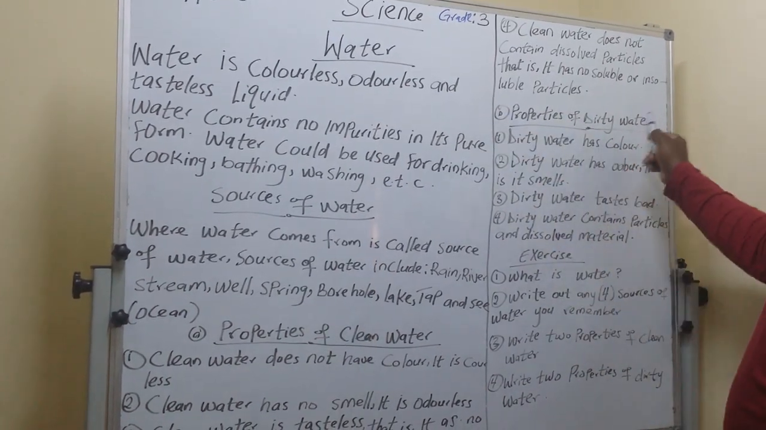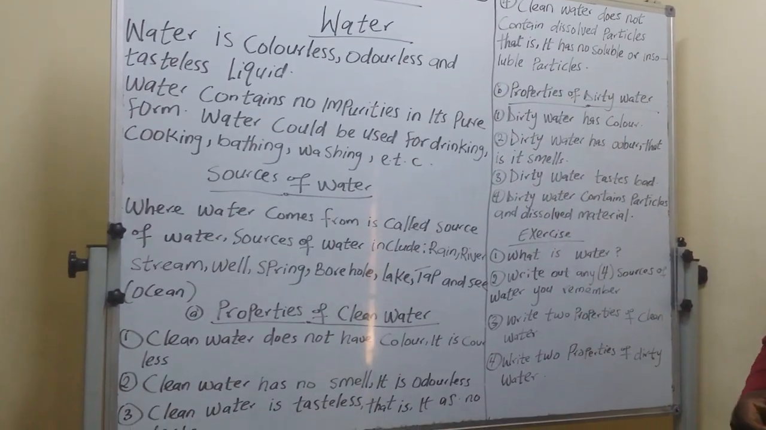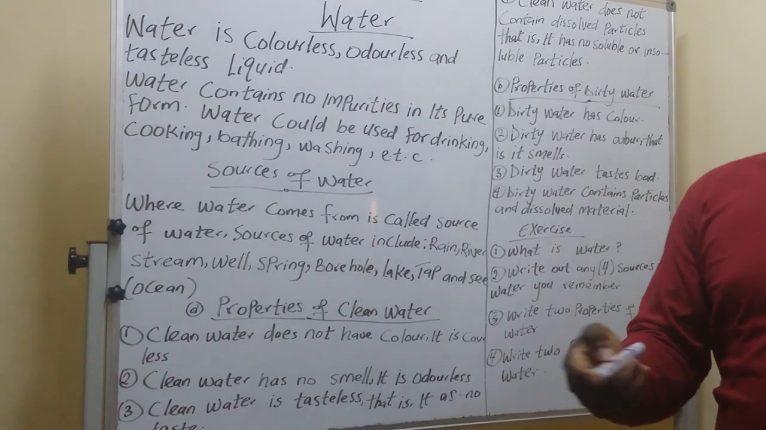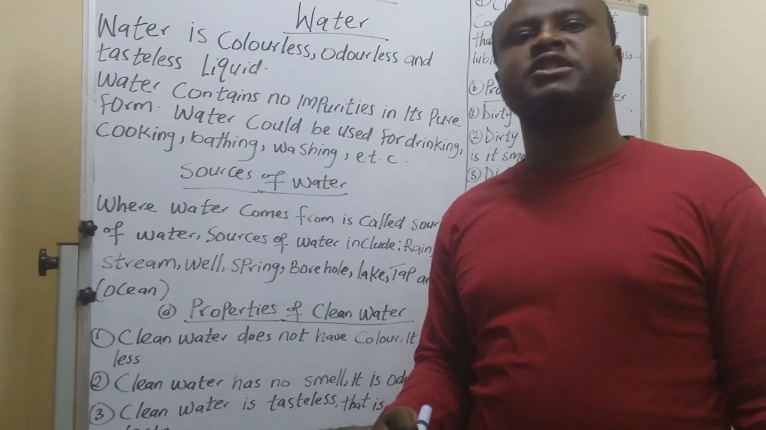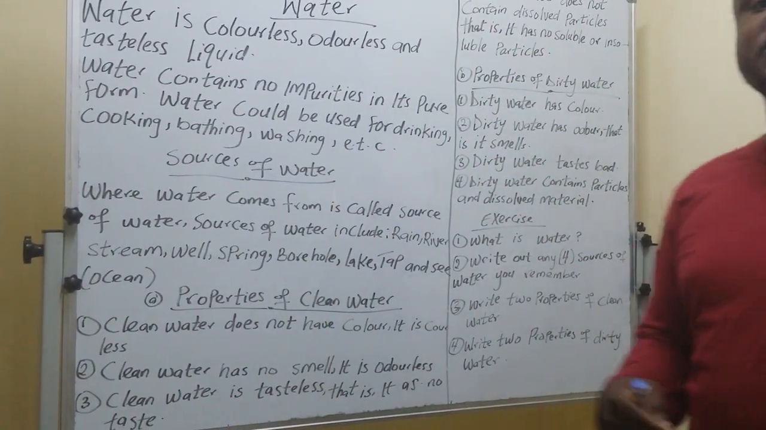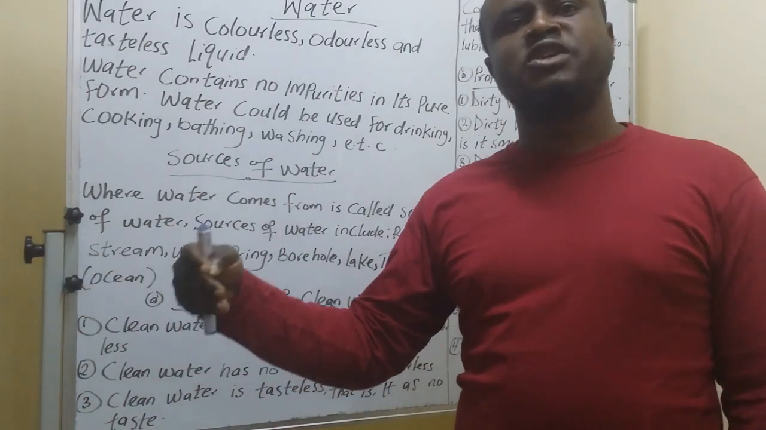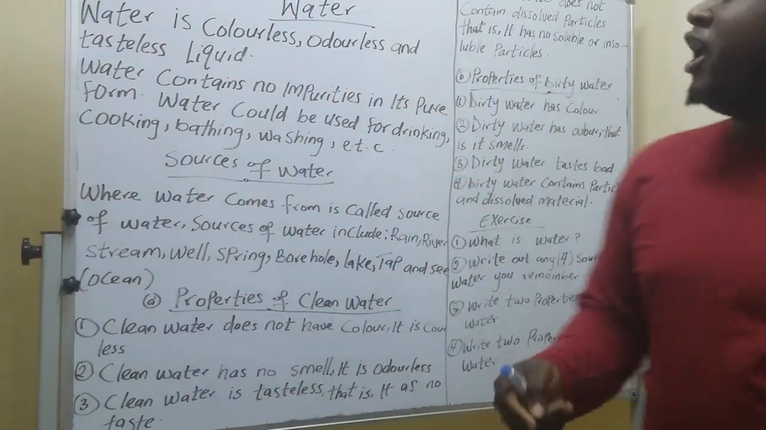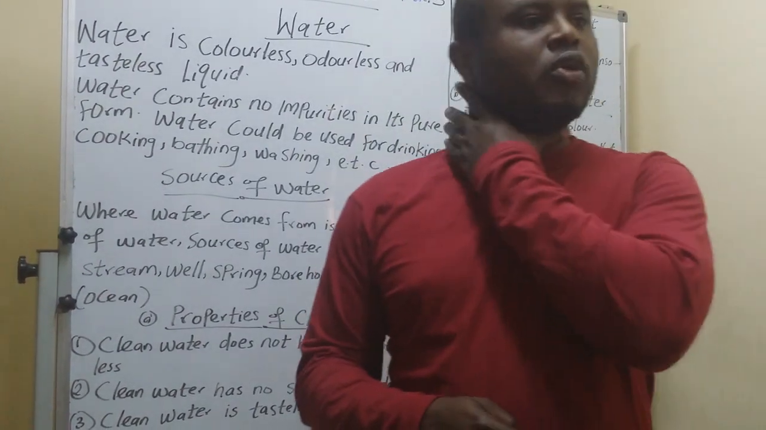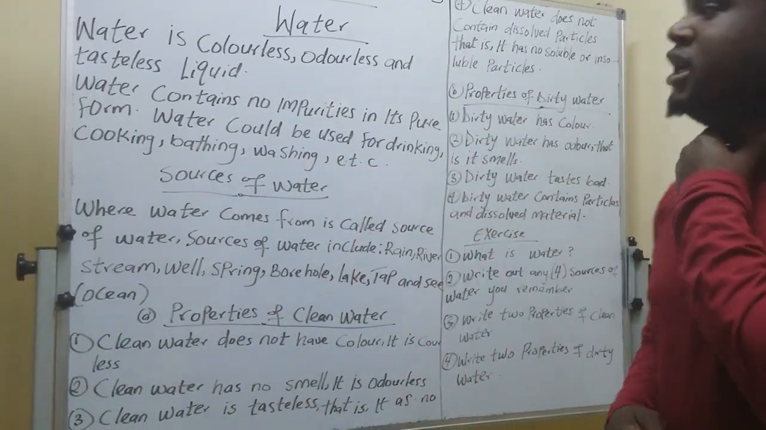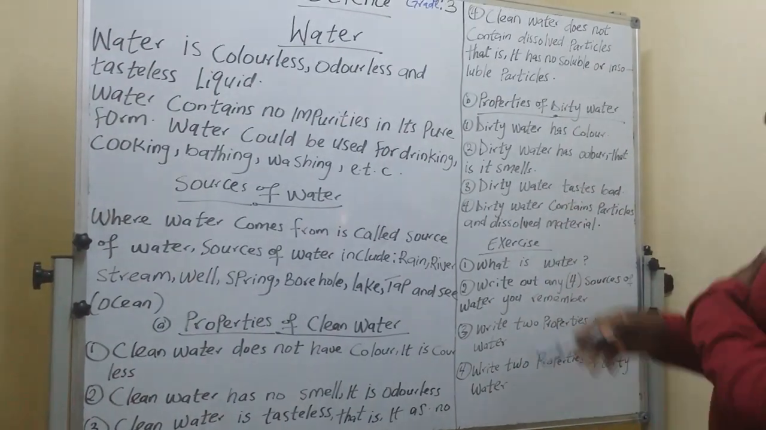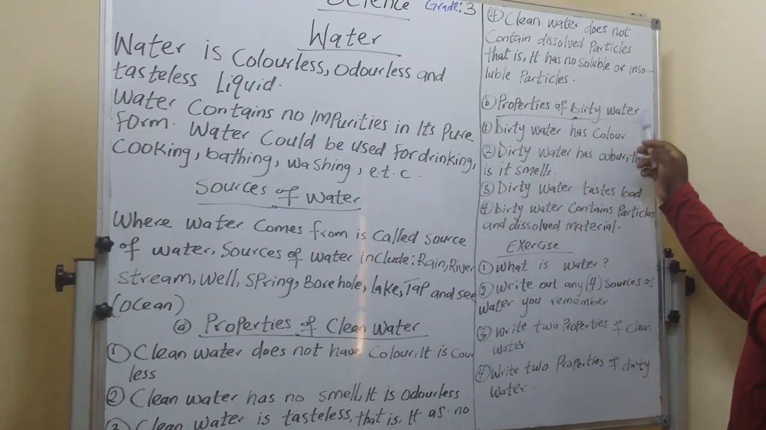Properties of dirty water. The opposites of the properties of clean water are the properties of dirty water. If something has color, the opposite of color is colorless. If something has odor, the opposite of odor is odorless. If something has taste, the opposite of taste is tasteless. So now we are coming to the properties of dirty water.